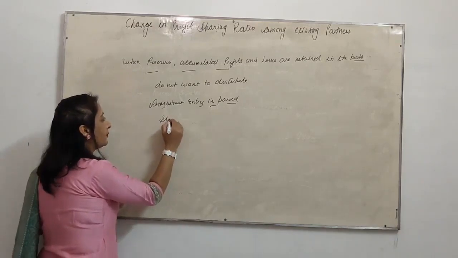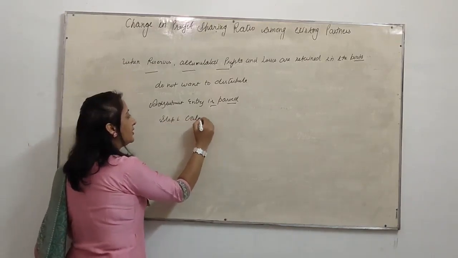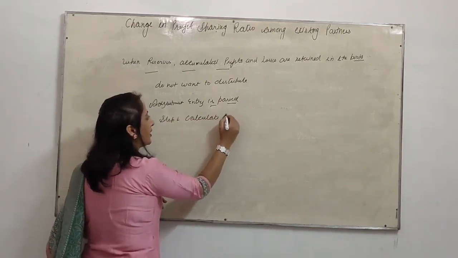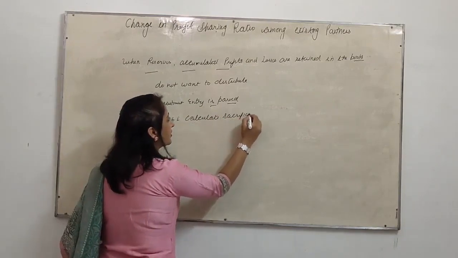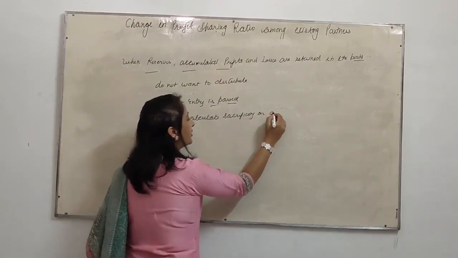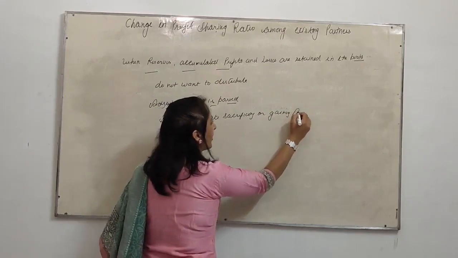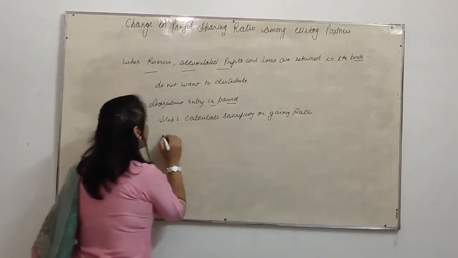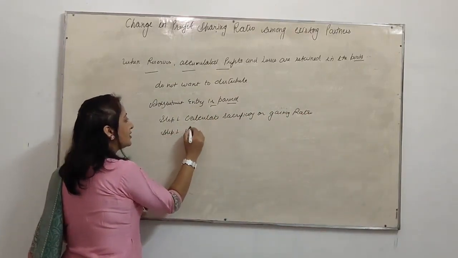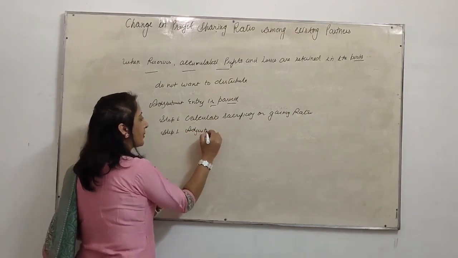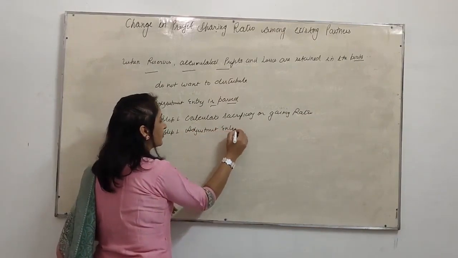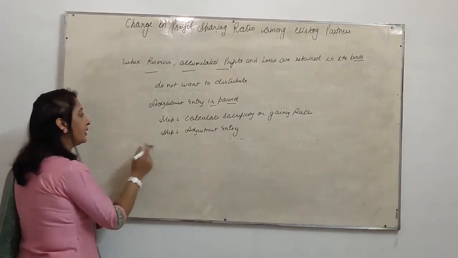First step, calculate the sacrificing or gaining ratio. Step 2, we make the adjustment entry. Now we take an example.